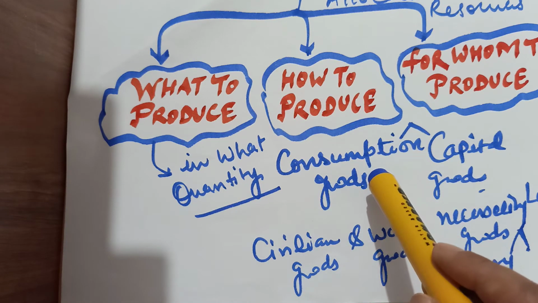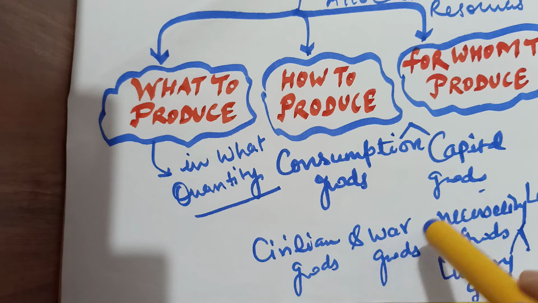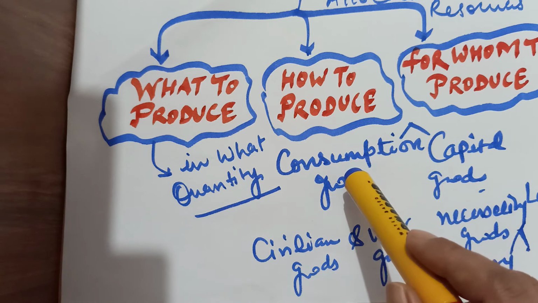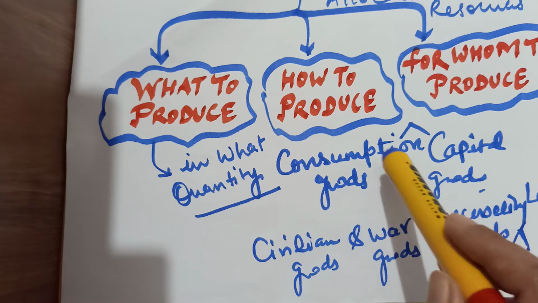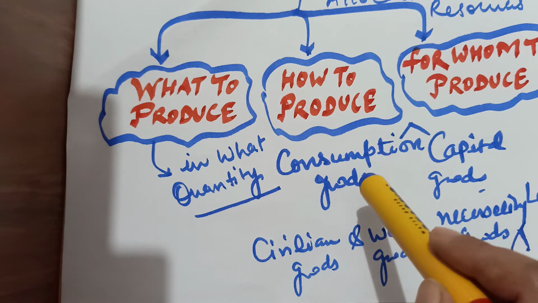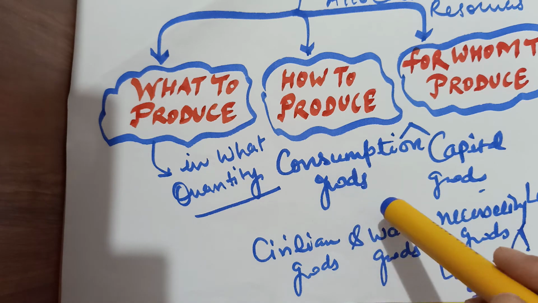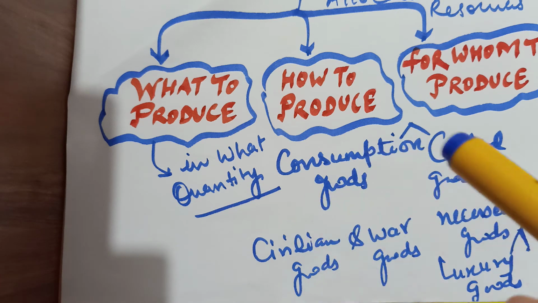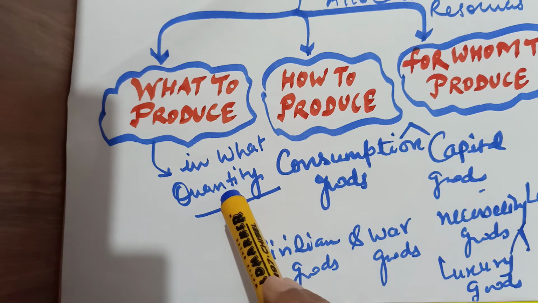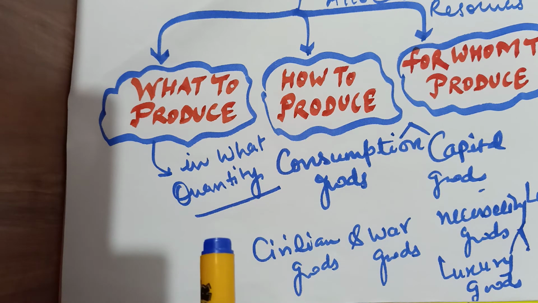So this problem is related with the problem of making a choice and the allocation of limited resources to different uses. Now the next question is, in what quantity goods are to be produced.